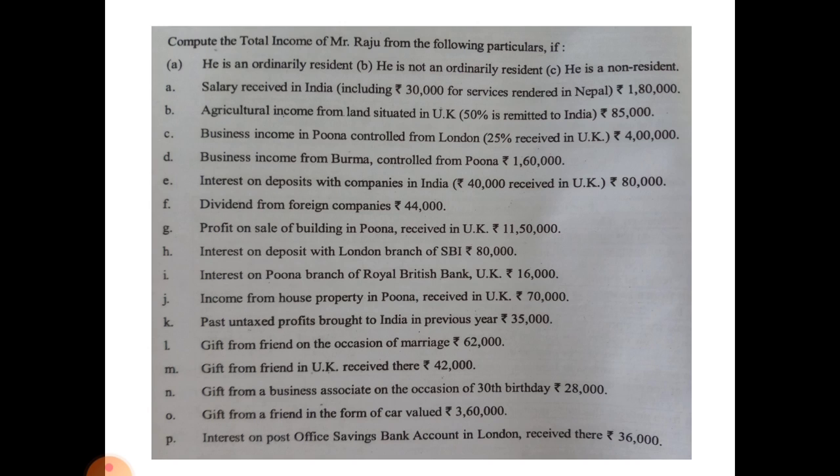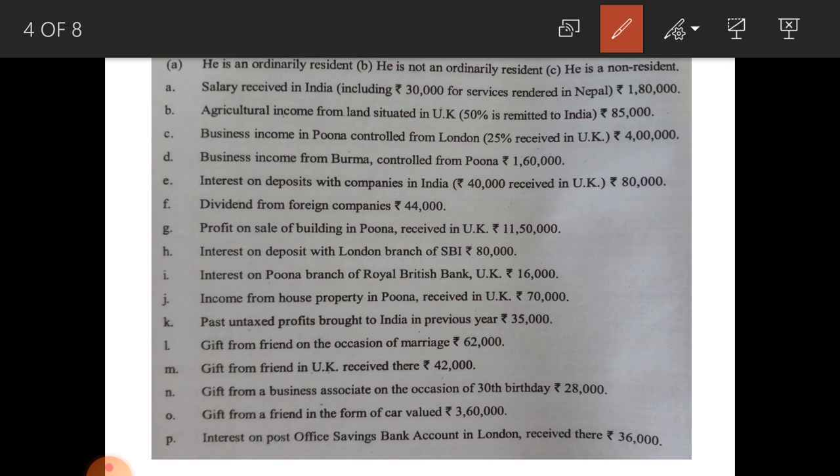See this problem, this type of problems may come for 16 marks in your exam. See this problem. Compute the total income of Mr. Raju from the following particulars, if he is an ordinary resident, he is not an ordinarily resident, and he is a non-resident. See the first one, salary received in India including 30,000 for service rendered in Nepal, rupees 1,80,000.